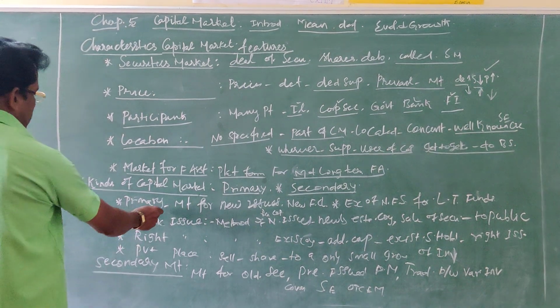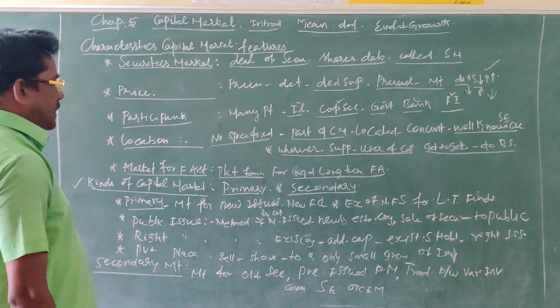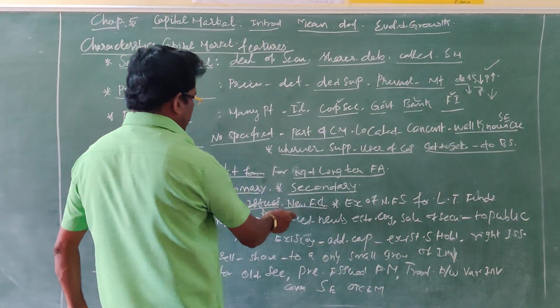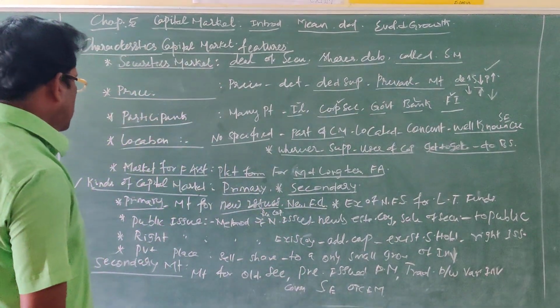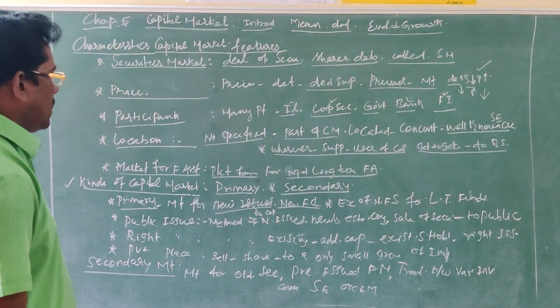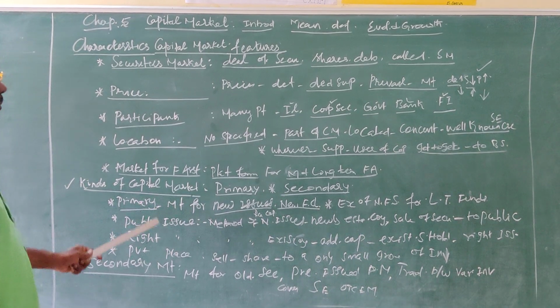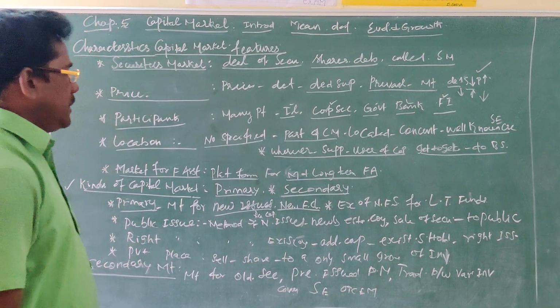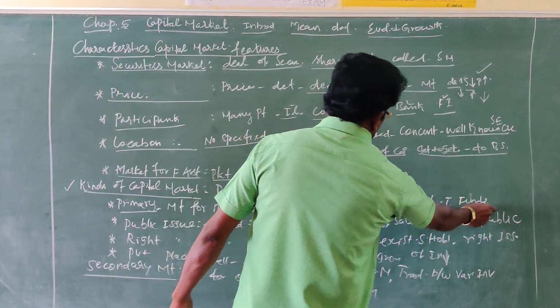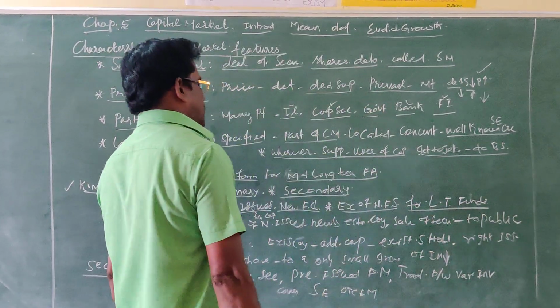Then what is primary market and what is secondary market? Primary market is a market for new issue of shares or new financial claims. The dealing in financial securities in the primary market, or new issues, new financial claims are exchanged in the primary market. Exchange of new financial securities is related with providing of long-term funds.